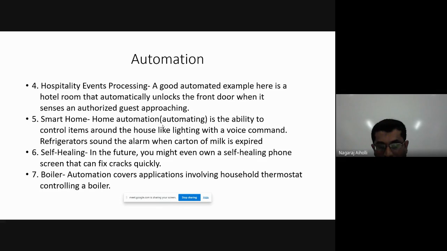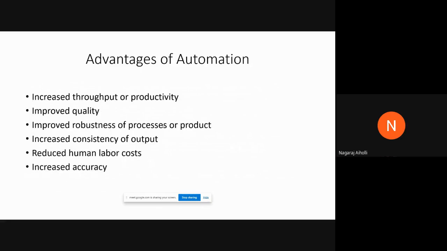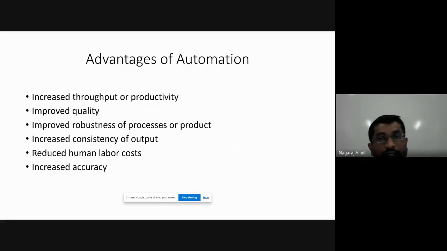What are the advantages of automation? Increased output, throughput is more, productivity is more, accuracy is more because machines are involved. Automatic operation, reliability is more, quality is more, and robustness, the strength of the product that is manufactured by the automation devices, or whatever they are controlling, is very high. They are rugged.